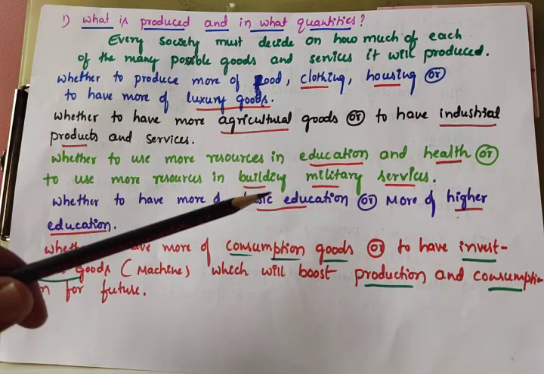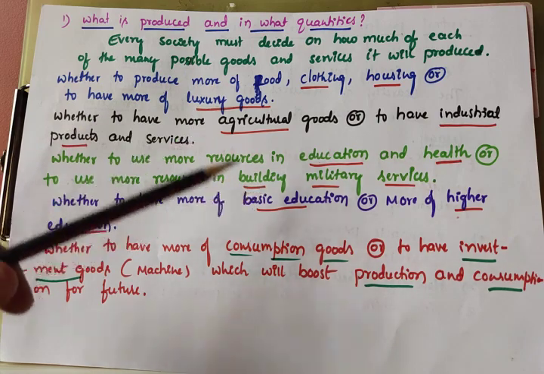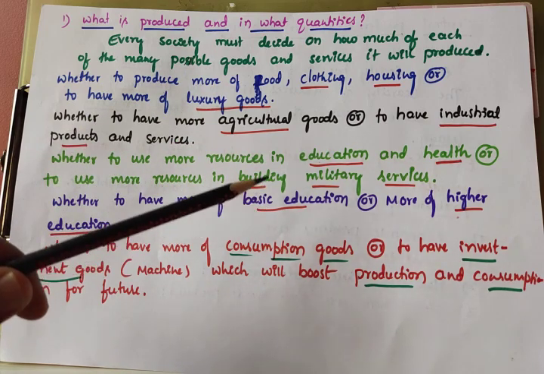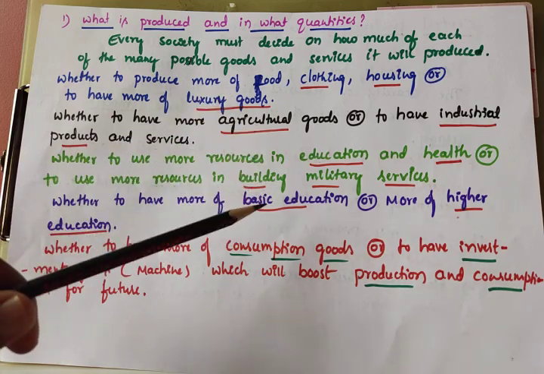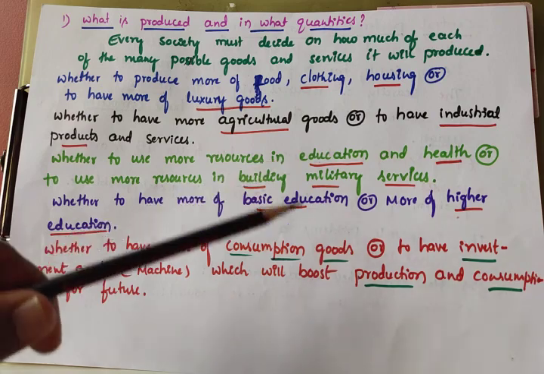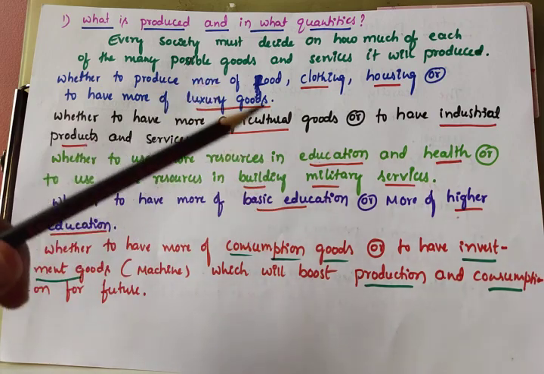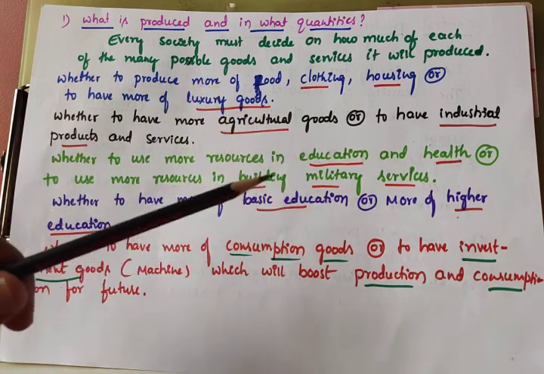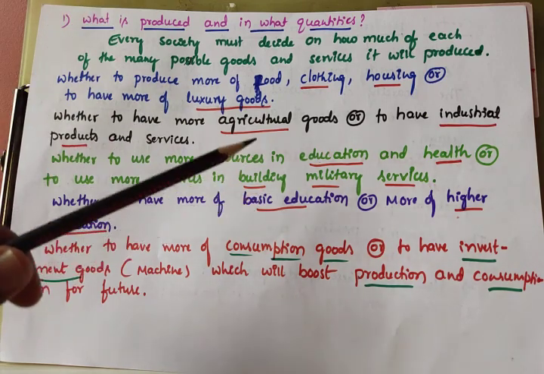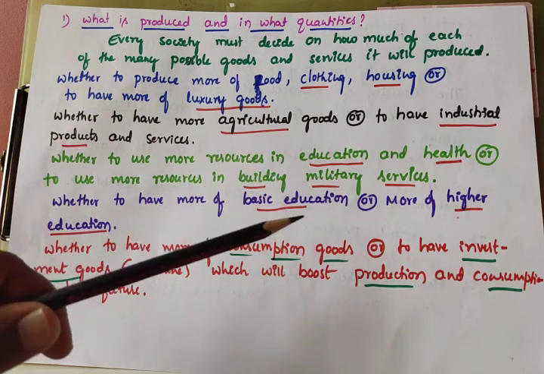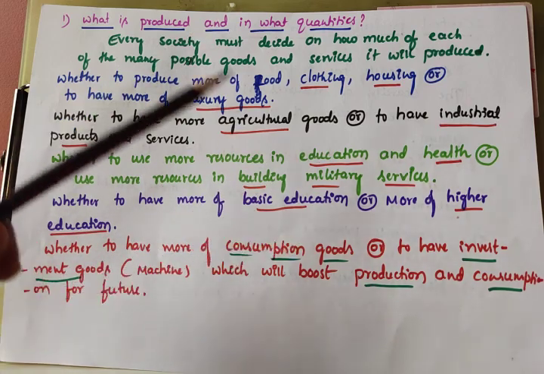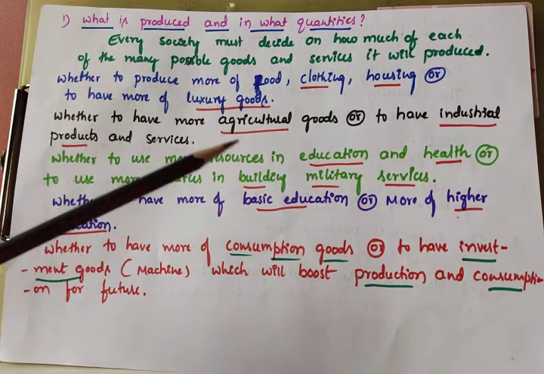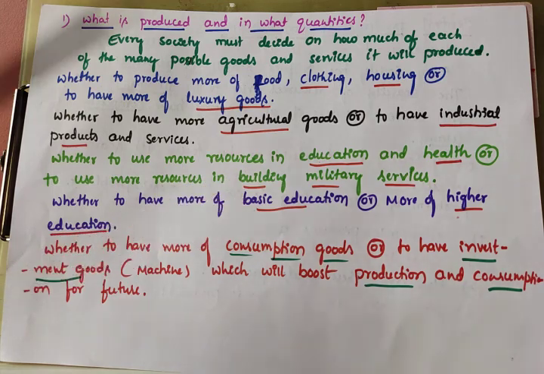So which is possible to provide? Basic education is very important to increase the literacy rate, and to become a good, knowledgeable person, we need higher education. To become educated, we need higher education. It is not possible to provide complete higher education, and not possible to provide only basic education. Basic education is important, higher education is also important. So which one do you have to provide? That is also a big question.